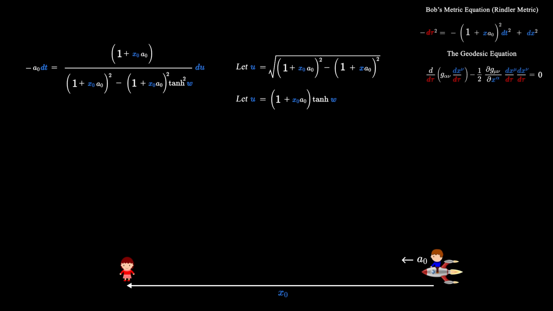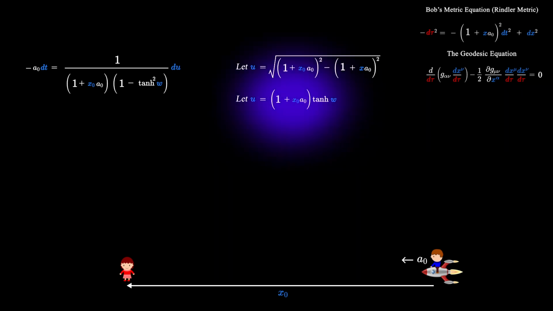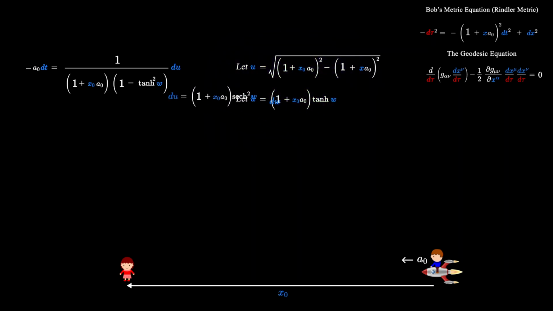Let's factor out a 1 plus x naught a naught squared from the denominator. Now we need to change du into dw so that we'll be able to integrate. So let's take the derivative of this equation. Now let's make this substitution.